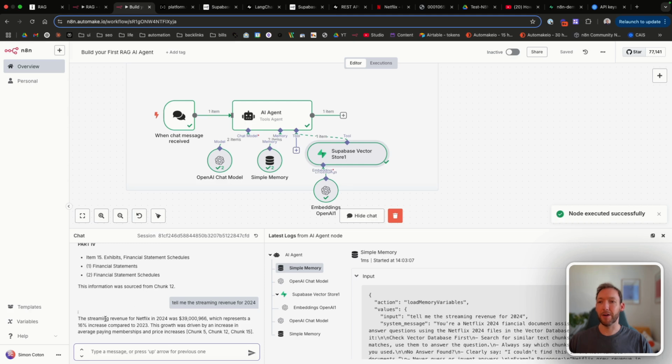And it's come back straight away. The streaming revenue was 39,000,096, which represents a 16% increase compared to 2023. And it's even given us a reason. It was driven by an increase in average paying memberships and price increases, which makes a lot of sense if you use Netflix. So let's search that number.